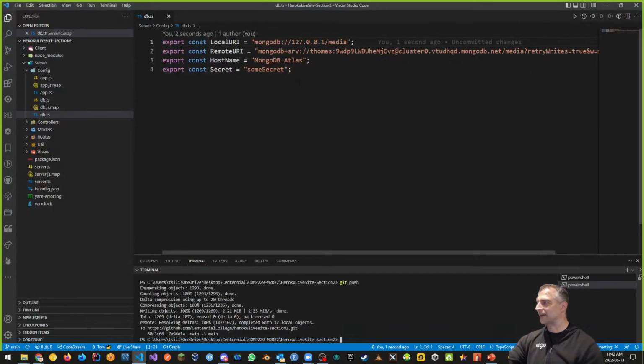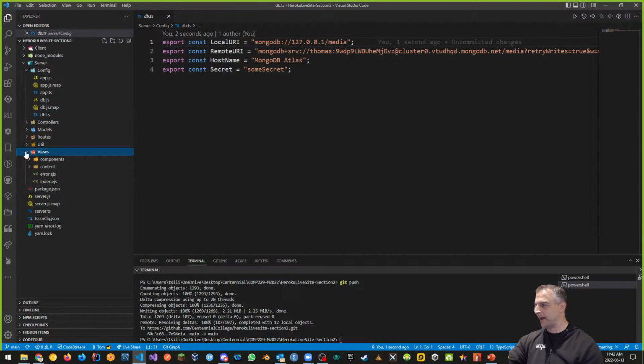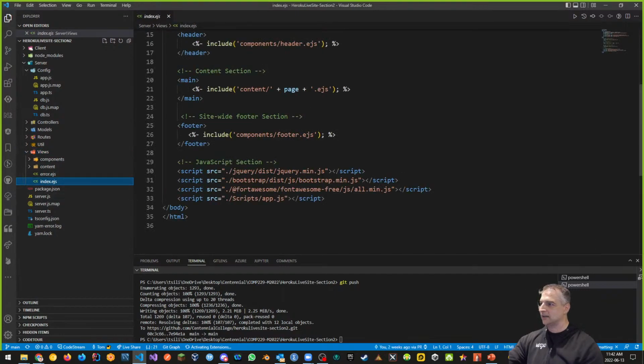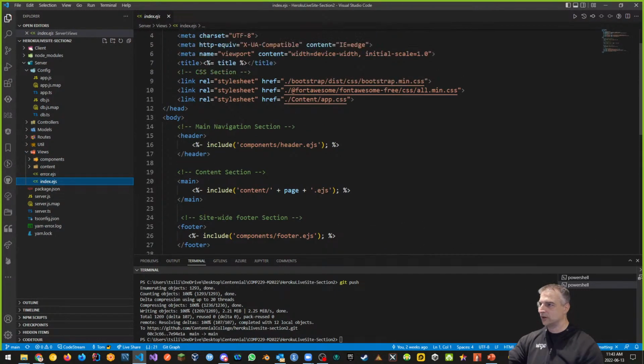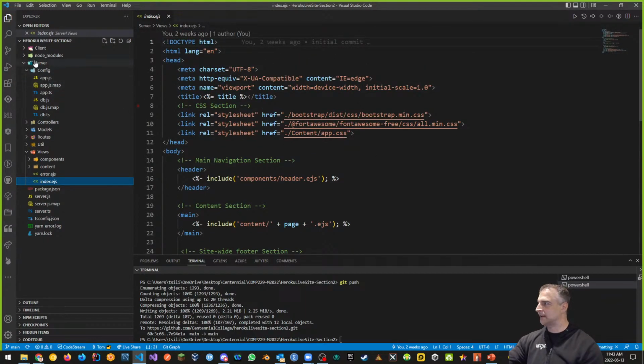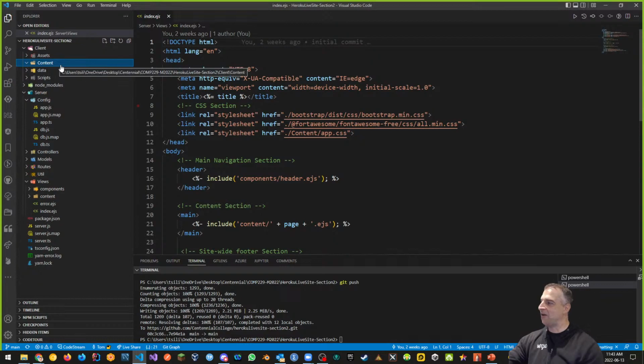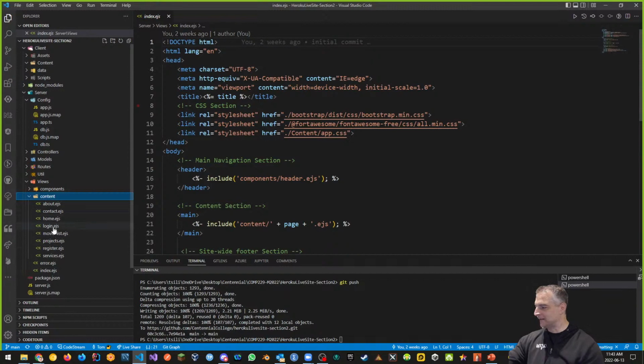Going back to the drawing board, right? Well, let's take a look. It's all about pathing. So in my index.ejs, you can see what I'm trying to do. I'm trying to go to content, capital C, app.css. That means in client, content, capital C, and for whatever reason there's no app.css in here at all. Look, it's missing. I don't know how, but it's missing. Somehow my login made it, and my register made it, but my app.css is completely missing.